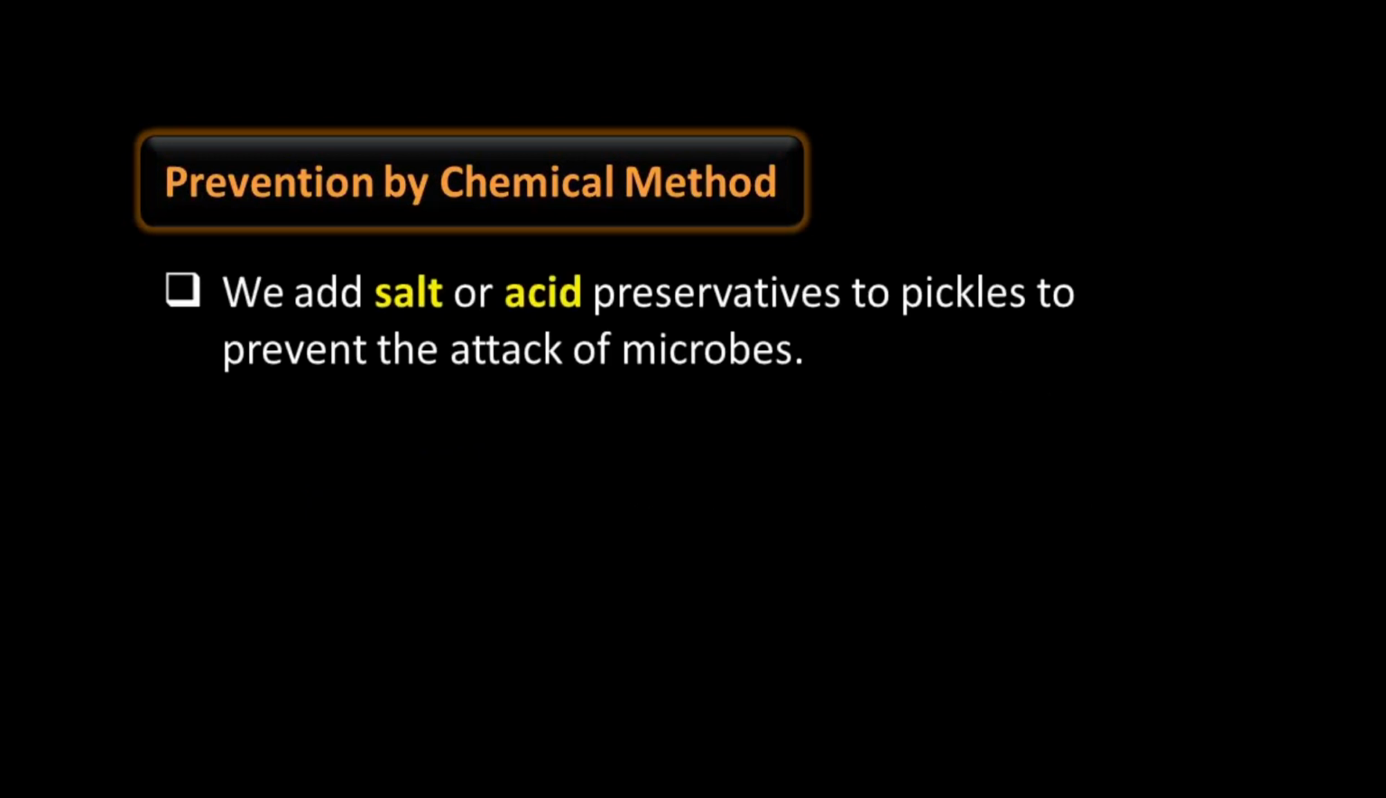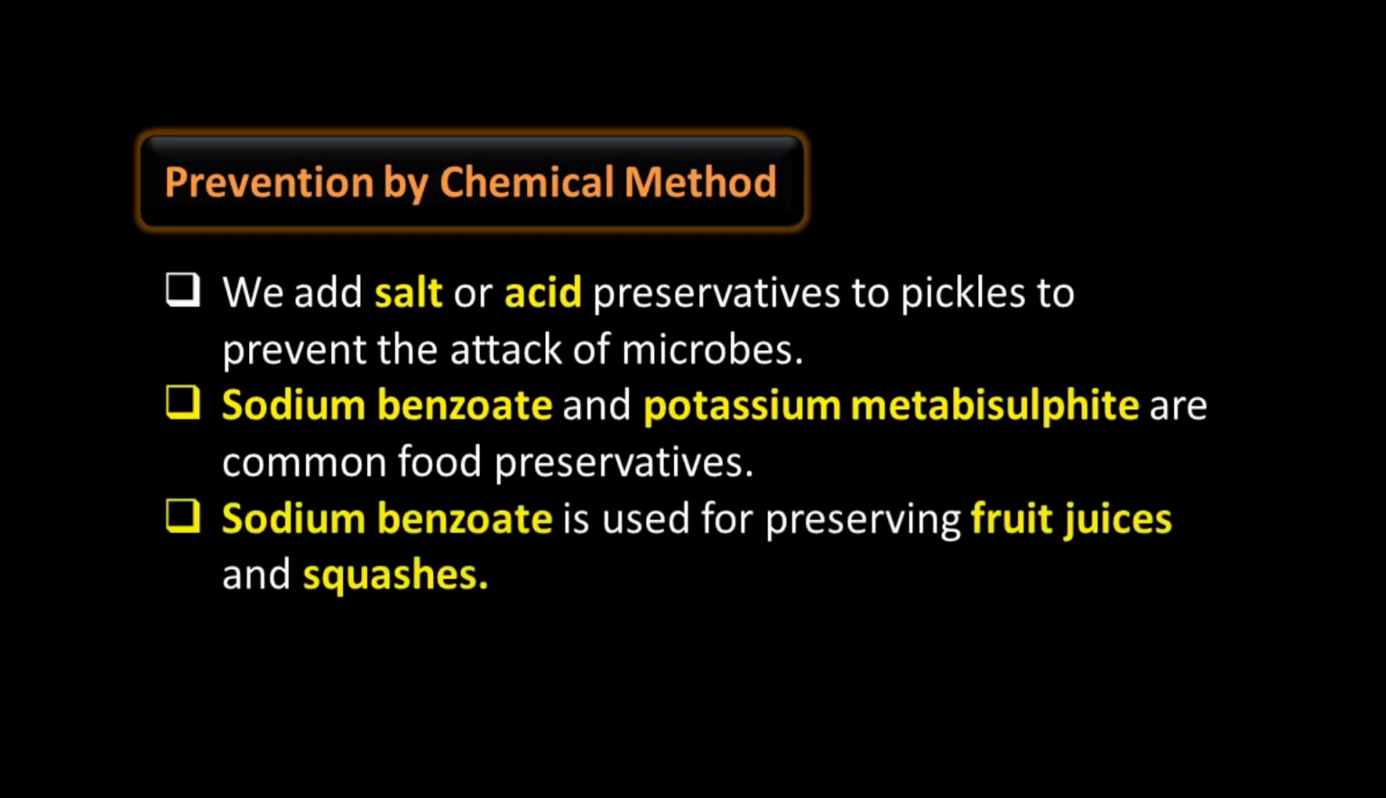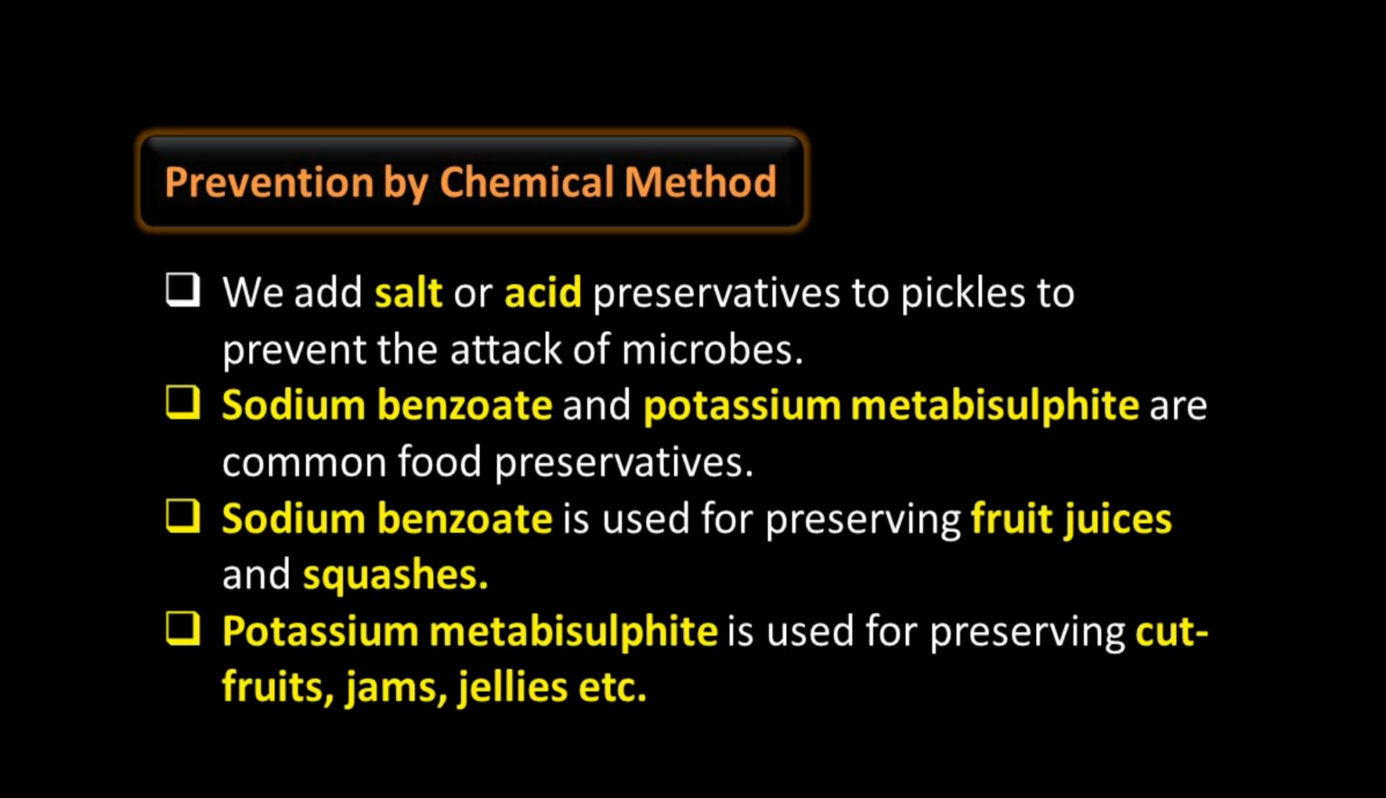We add salt or acid preservative to pickles to prevent the attack of microbes. Sodium benzoate and potassium metabisulfite are common food preservatives. Sodium benzoate is used for preserving fruit juices and spices. Salt and acids are used for the preservation of pickles. Potassium metabisulfite is used for preserving cut fruits, jams, jellies, etc.